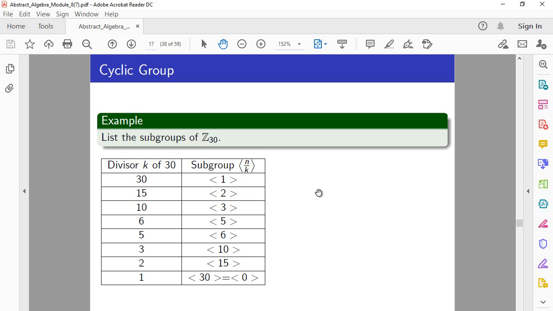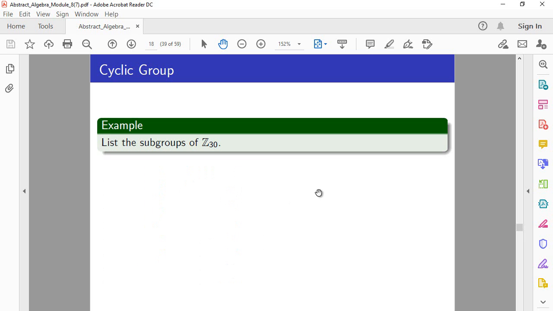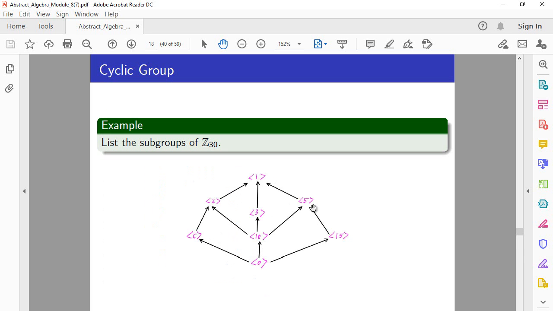I'm going to make a subgroup tower here with these subgroups. So here I made a tower for the subgroups of Z30. These are all the subgroups, and the arrow indicates that the one below is a subgroup of the one above. Obviously, the subgroup generated by 0 means it only has 0 in it. So that is a subgroup of each of the other subgroups.